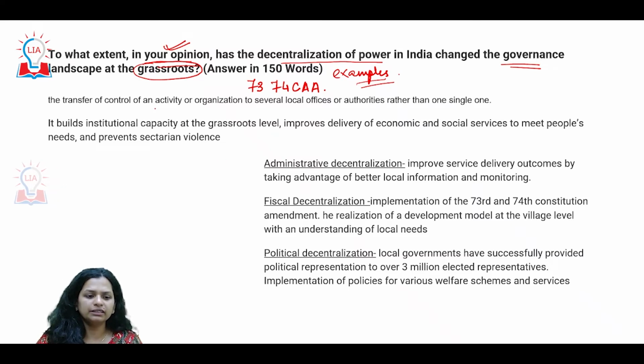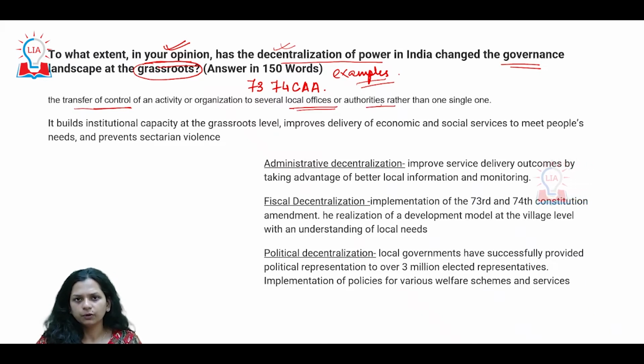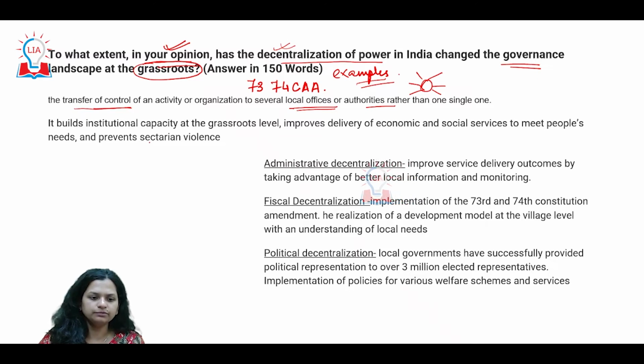So here, as far as decentralization is concerned, this basically means how you're transferring the control of an activity to a lot of local offices and authorities. Okay, rather than having it centralized, you are giving it out to other institutions, organizations, departments, agencies, and at the much local level. Okay, how does this help? It strengthens the grassroots capacity. Okay, it incorporates a lot of customization.